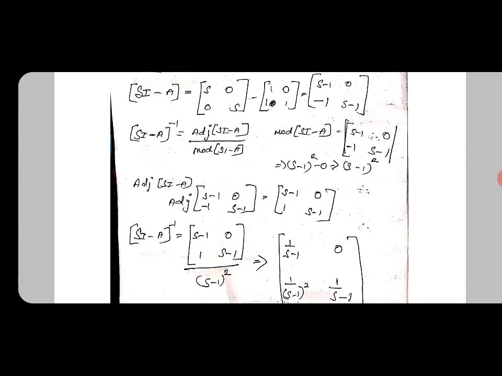We know how to determine the adjoint: for the matrix s minus 1, 0, minus 1, s minus 1, for the adjoint of A we just reverse the diagonal entries and then change the sign of the off-diagonal ones. Then s minus 1, 0, 1, s minus 1. We just reverse and change the sign.